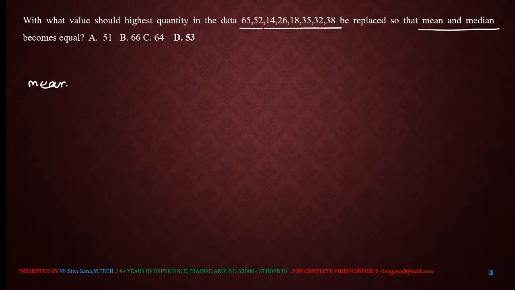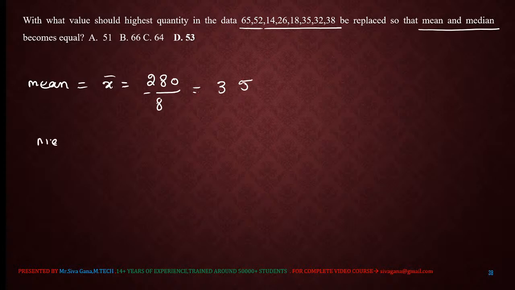Okay, first of all, I'm going to calculate the mean. Mean is nothing but the sum divided by the number of terms. The sum of these terms, which I already calculated, is 280, and the number of terms is 8, which gives 35. The mean is 35.